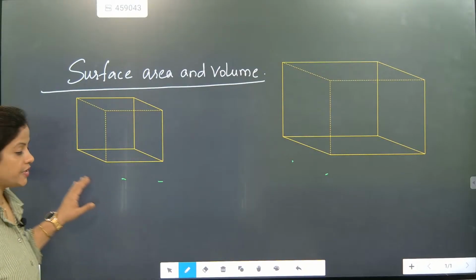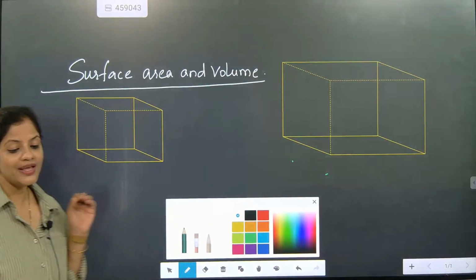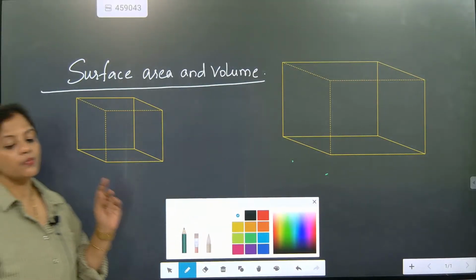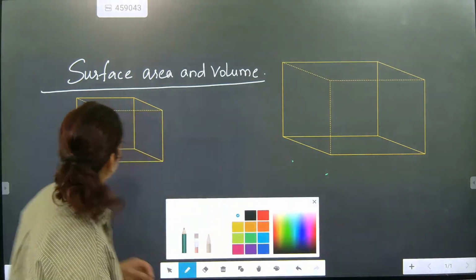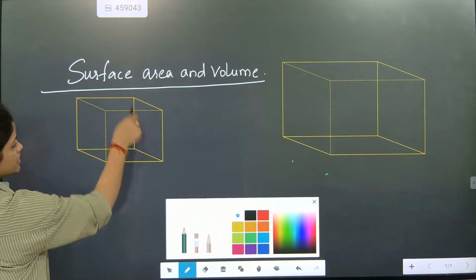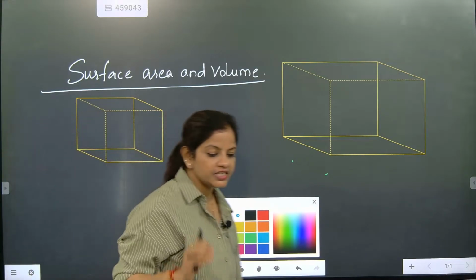Good morning, Ashwarya. So this is exactly about faces. How many edges will it have? Both the figures are having how many edges? Both the figures will have 12 edges. If somebody asks you how many edges they are having, 1, 2, 3, 4, 5, 6, 7, 8, 9, 10, 11, 12. So 12 edges, 6 faces.